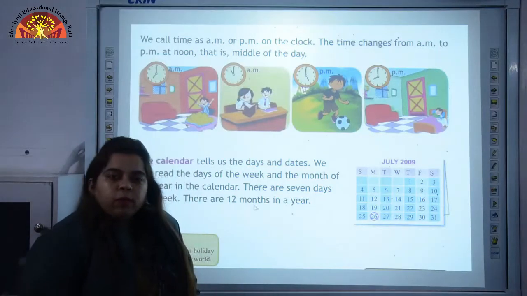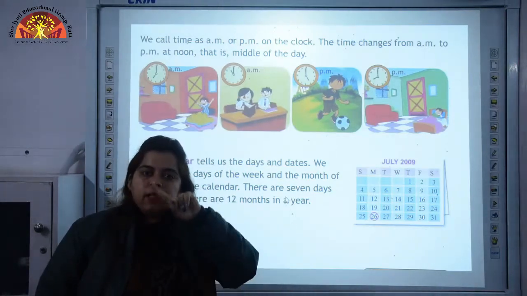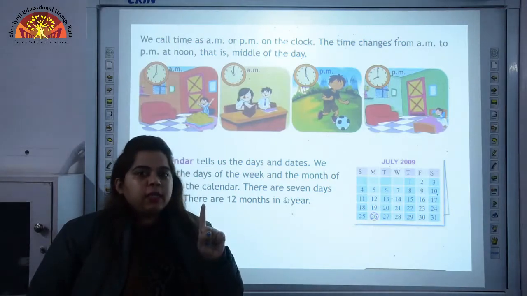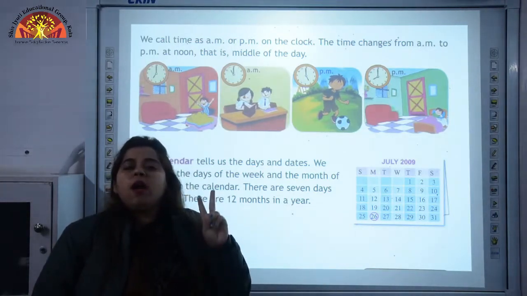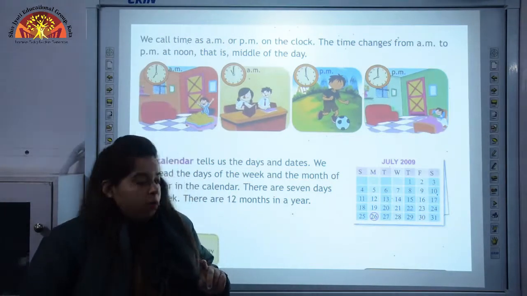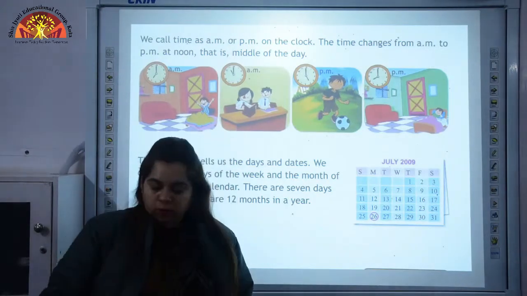Okay children, so what we just saw about time, that a clock has a face and two hands. The long hand is called the minute hand and the short hand is called the hour hand. We have 24 hours in a day. And what numbers do we have on a clock? It is marked from 1 to 12.